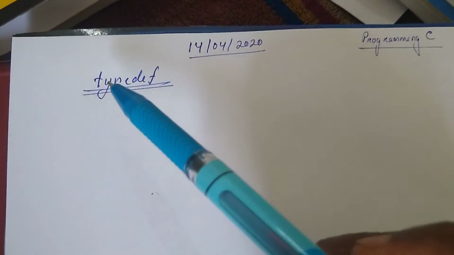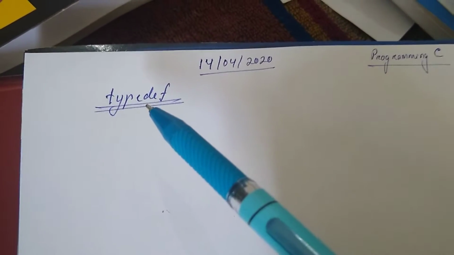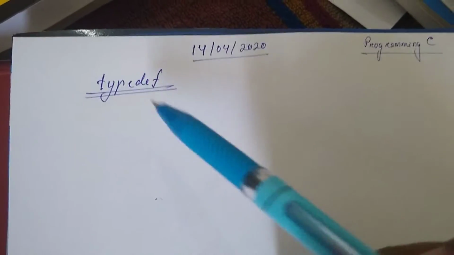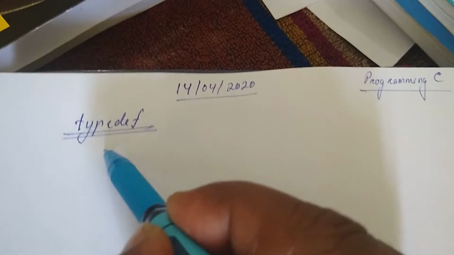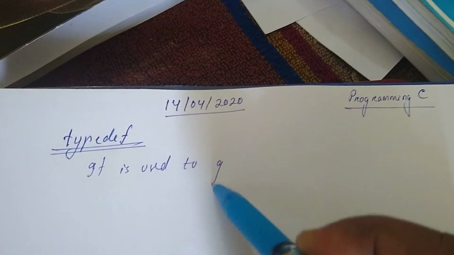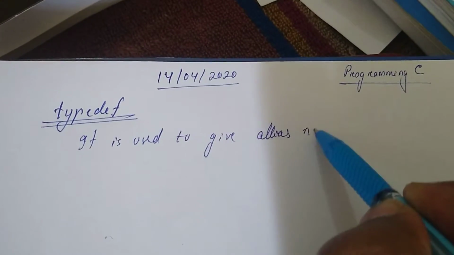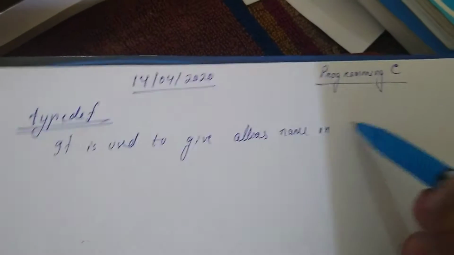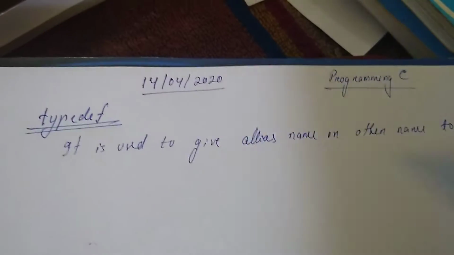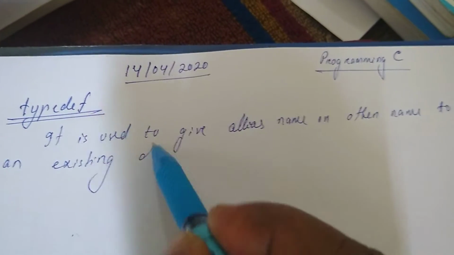Today we'll discuss the keyword typedef. Typedef is a keyword used to give another name or alias name to one existing data type name. So it is used to give an alias name, or other name, to an existing data type name.